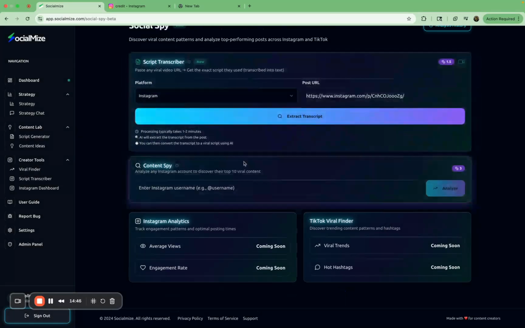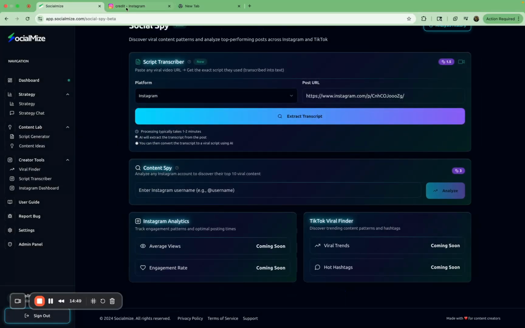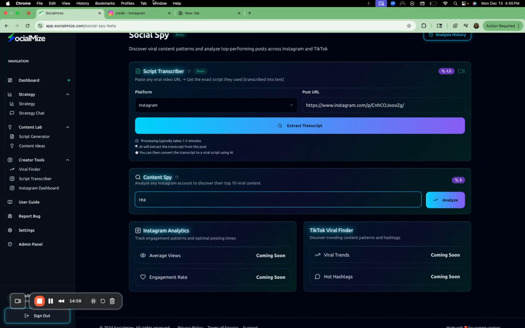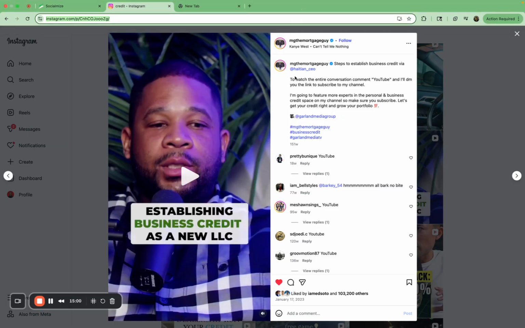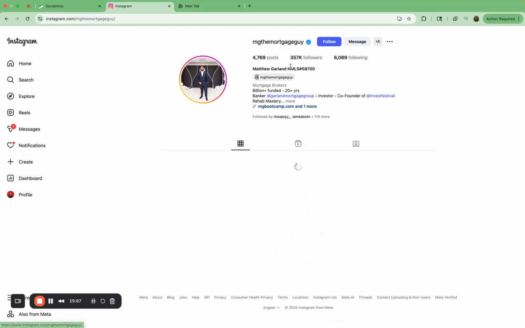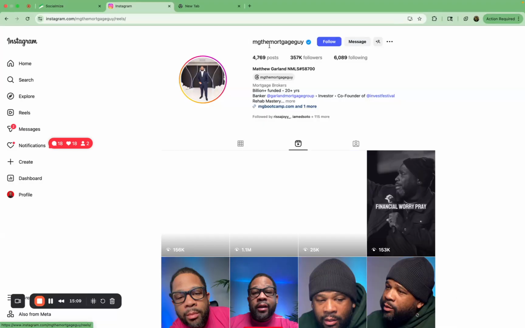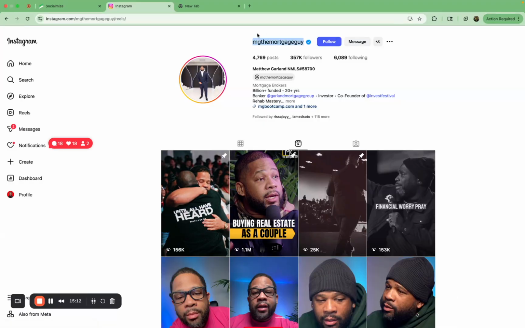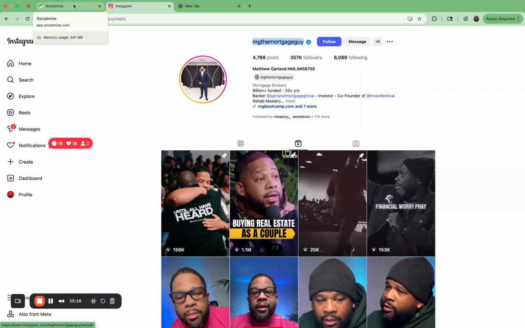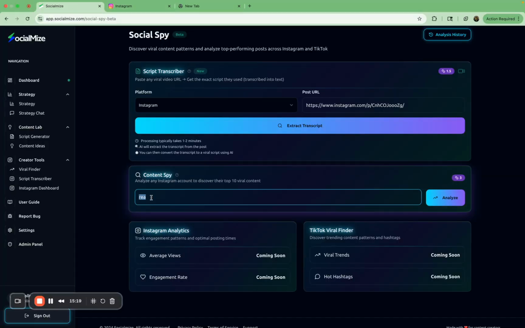So yeah, this is an easy way, and it gets even better, y'all. If I want to, all I got to do is come here where it says content spy, and I just search up the username of anybody that's in my niche. So once again, instead of just pulling their video, I can pull the whole entire account and find the top 10 best performing videos on that person's account. All I got to do is come here and type in the person. You can't just copy this one because it's just gonna be a link. Oh, actually, no, I can. I got to copy this,